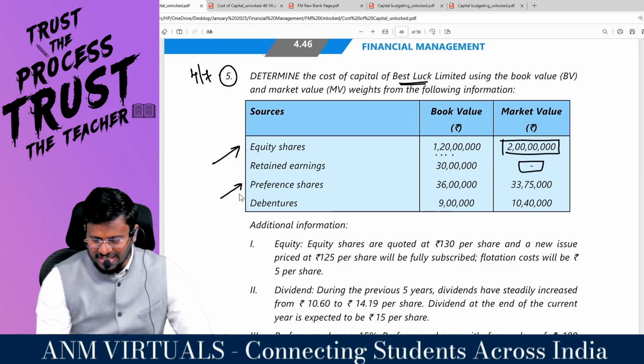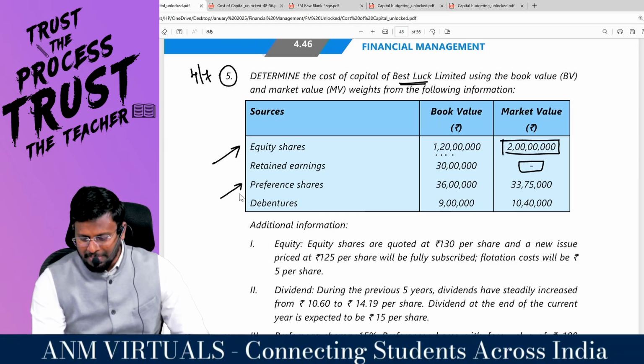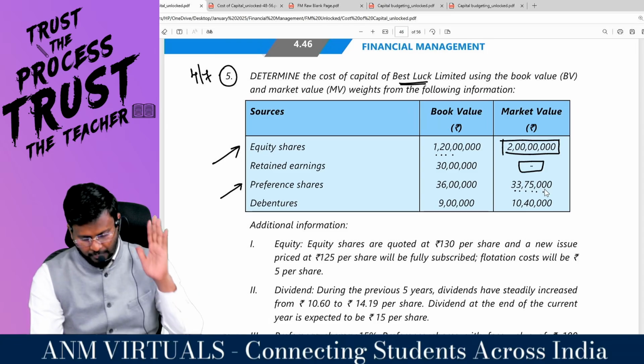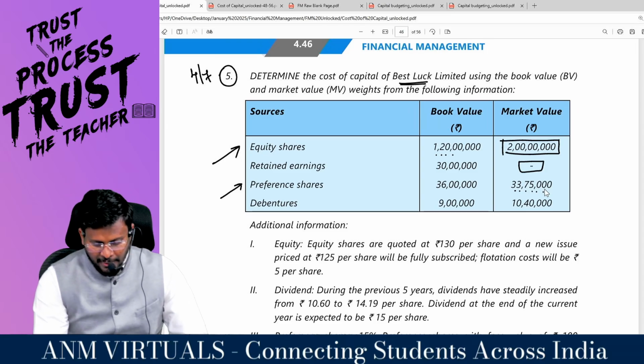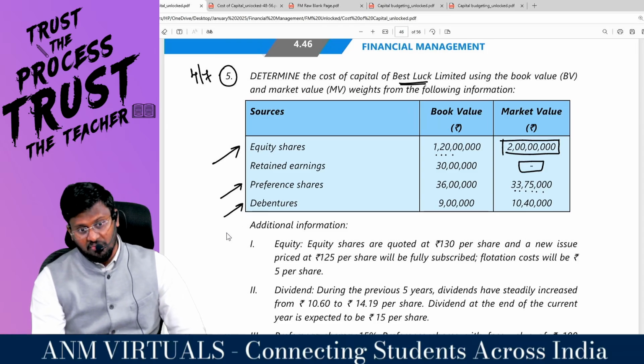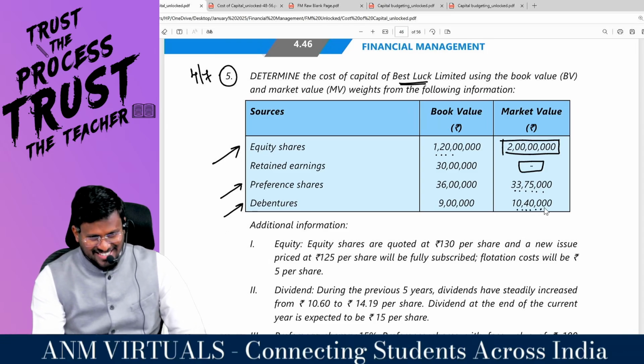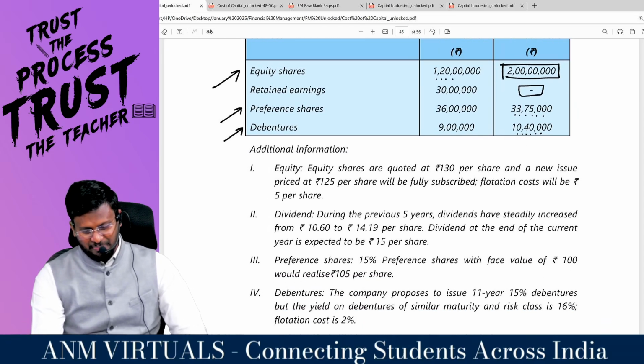Preference shares book value is 36 lakhs, whereas market price is 33 lakh 75,000, which is less than the book value. Bad company. Debenture book value is 9 lakh, whereas market value is 10 lakh. Good company. Right, sir? Additional information.